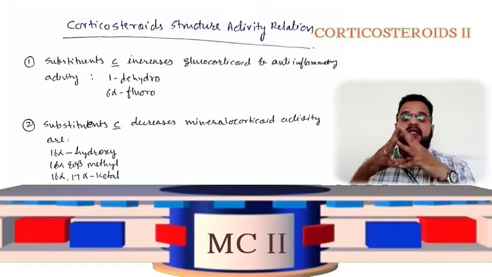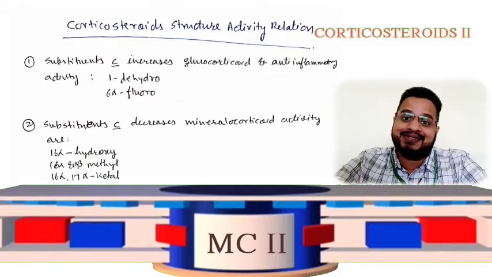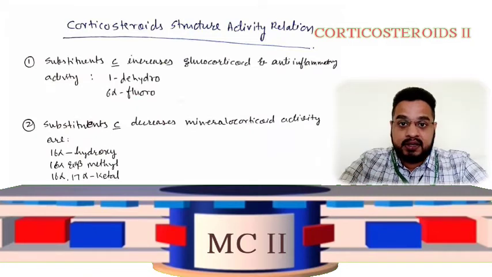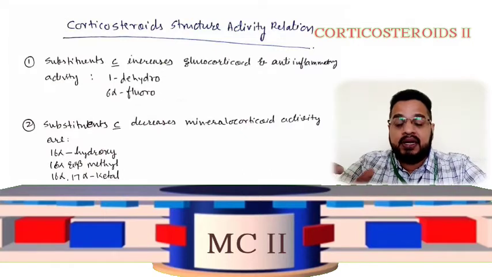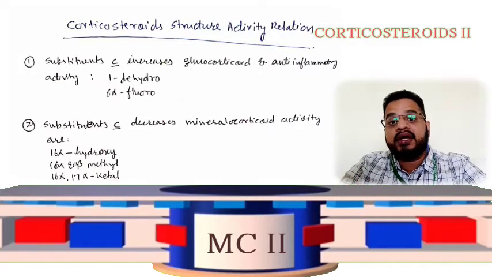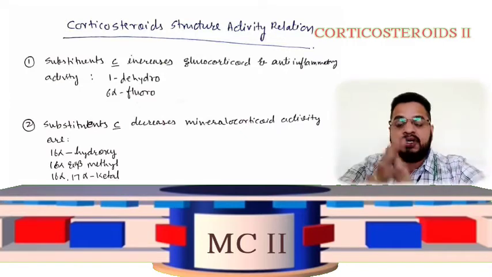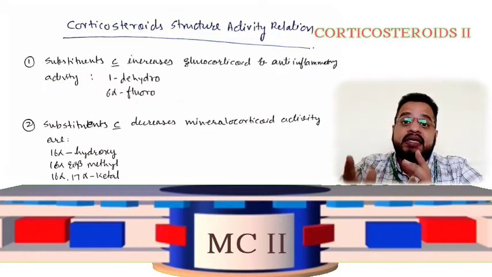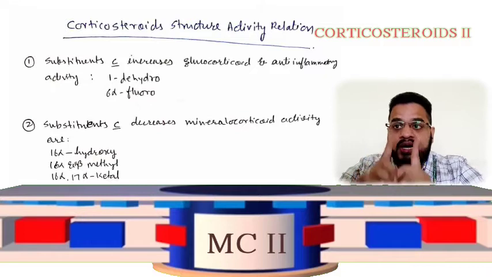See, in this case you will find this would also be asked in MCQs. Okay, dash group will increase the glucocorticoid activity and the anti-inflammatory activity. Dash group decreases the mineralocorticoid activity. These are the substituents in that particular cortisone ring that are going to either increase or decrease the activity. That we have to understand very carefully.